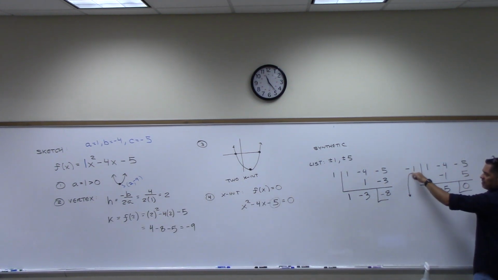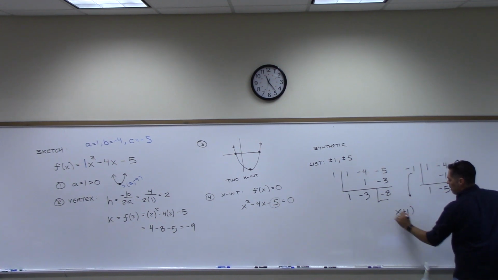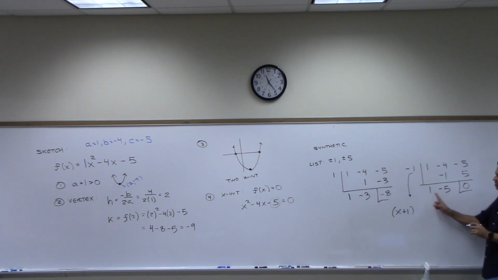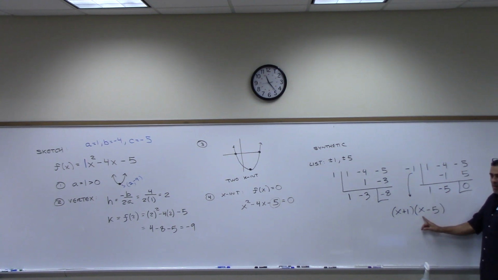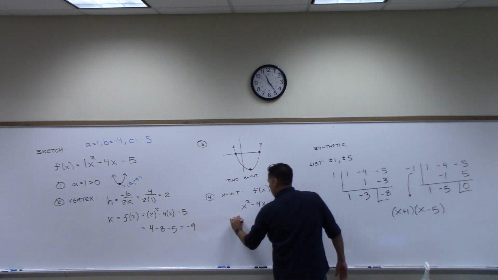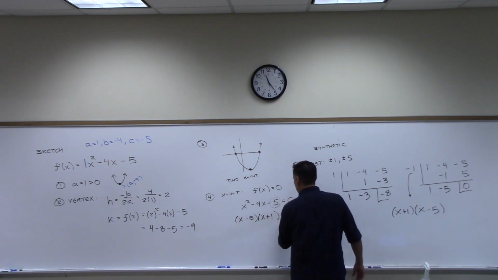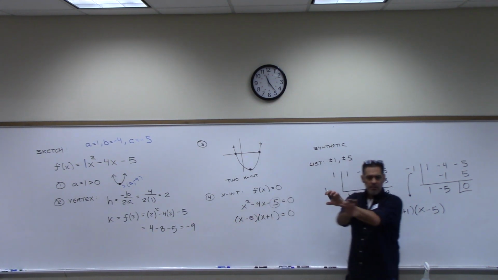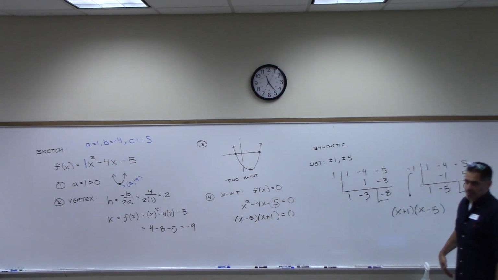Okay, so what does this number tell us? That we have a factor of what? X plus 1, and then this is that part where we have these two numbers. So it'll be x minus 5. So this is the number by itself. This is the number in front of x. Okay? So we have factored it. So I come back over here. This is x minus 5, x plus 1. Doesn't matter what order you put those in. Notice I switched the order. It doesn't matter.